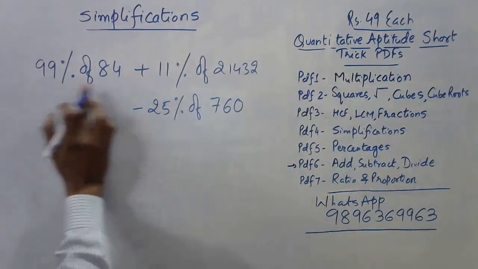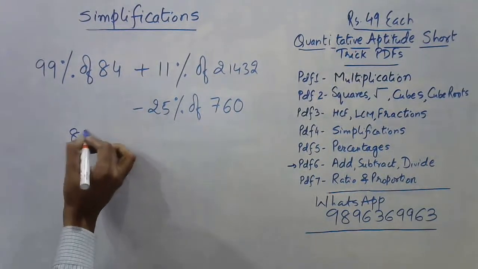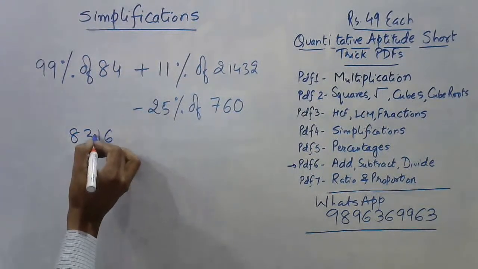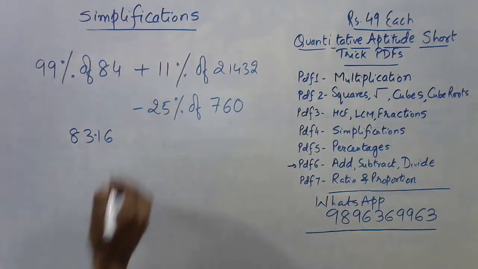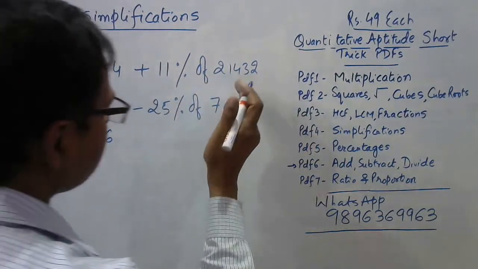How do we find 99% of something? You know, you just need to subtract 1 from this. This is 83, and then 9 minus 8 is 1, and 10 minus 4 is 6. So, and put a decimal. 83.16 is the 99%. Now I need to add 11% of this to this.